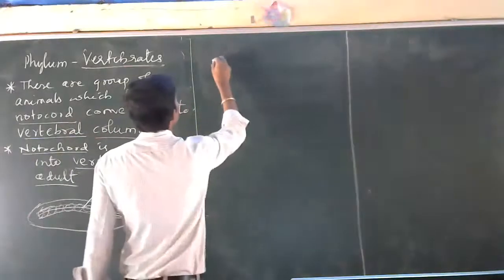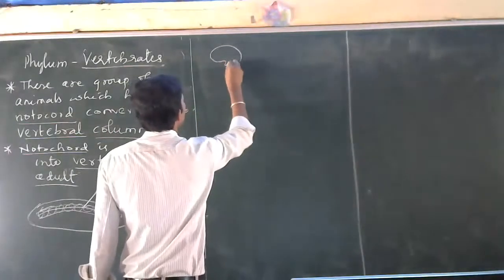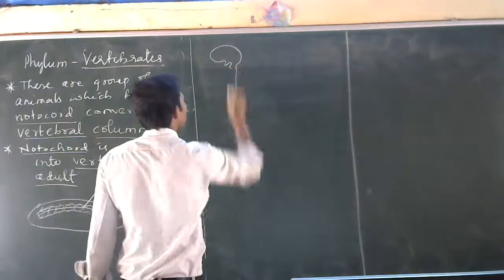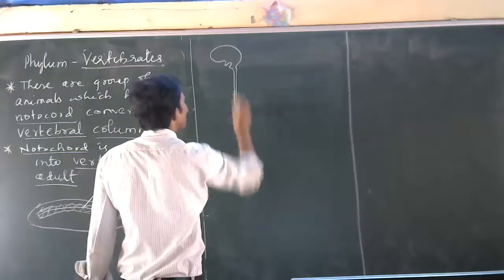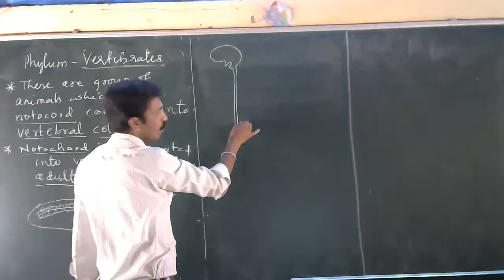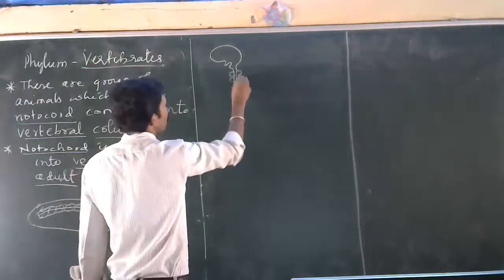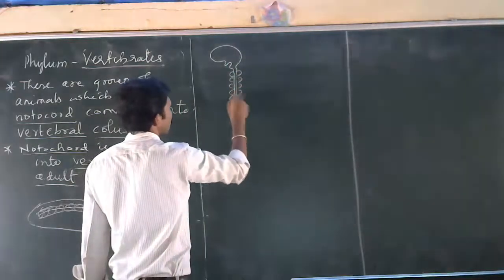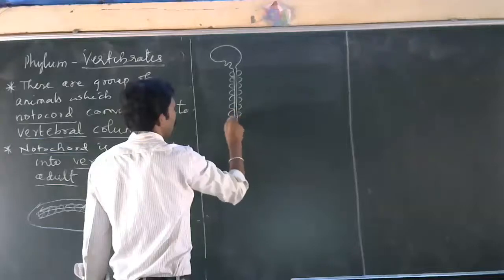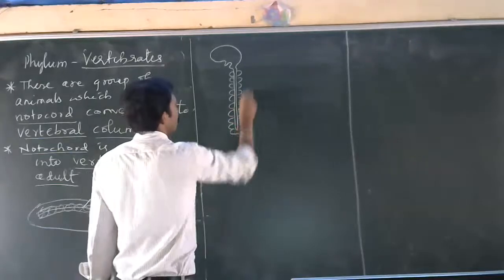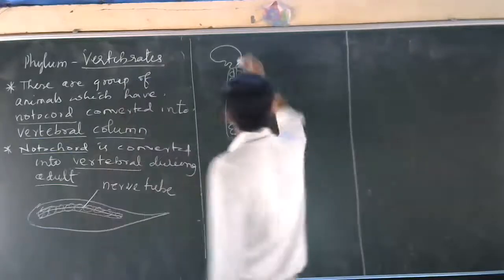This is an example of the human brain and spinal cord, protected by the vertebral column like this. This structure is called the vertebral column.